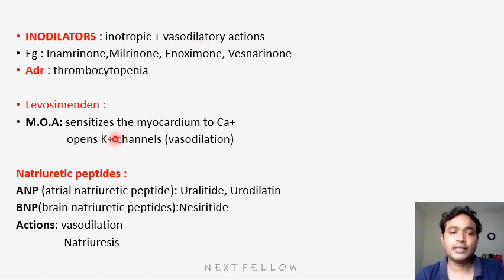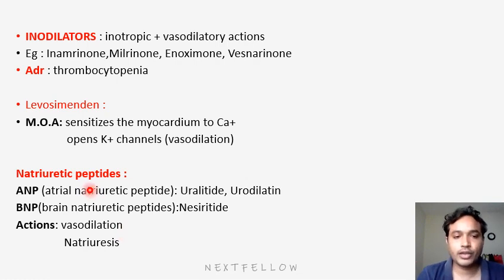Okay. Next drug is natriuretic peptides. Natriuretic peptides have two types: atrial natriuretic peptide and brain natriuretic peptide. When the heart is unable to pump, there will be more overload. This ANP and BNP are produced by the heart. ANP is produced in the atrium, BNP is produced in the ventricles. Their main action is natriuresis, which means losing salt and water. Next is vasodilation. One thing is losing volume, the second is vasodilation. So obviously it decreases the burden on the heart in pumping blood out.